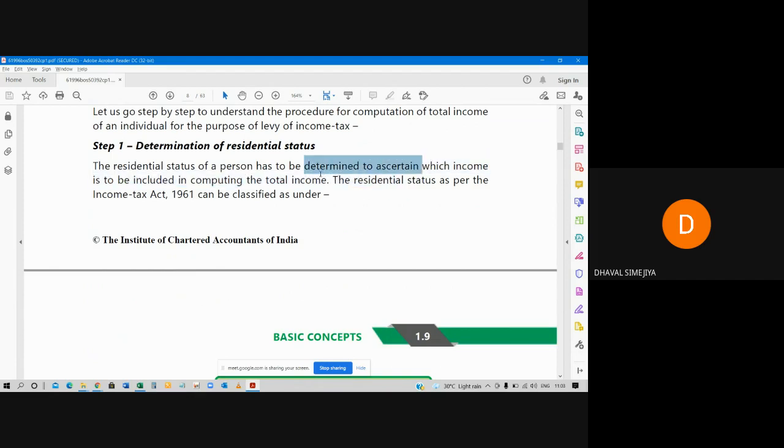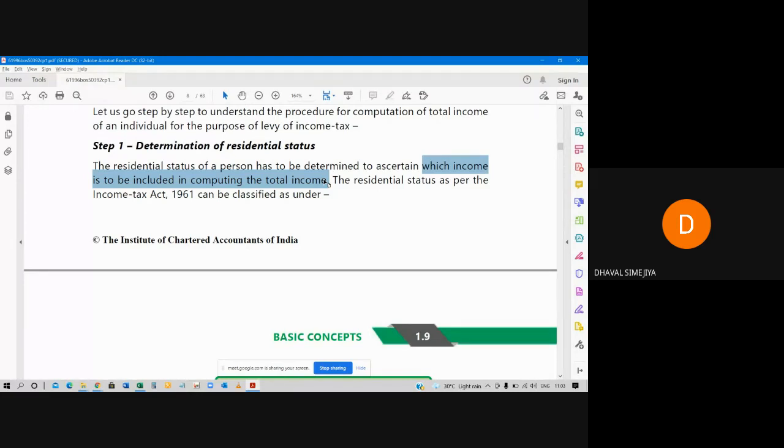Now for example, I am a resident of India. The whole year I was in India. In the previous year I was in India, but simultaneously my business was running. My business is right now running in Australia also. I am earning from my business in Australia also. So whatever I earn in India, that will be my income.